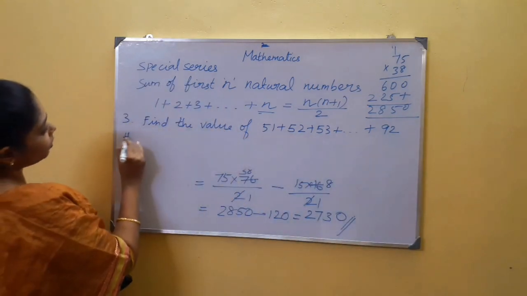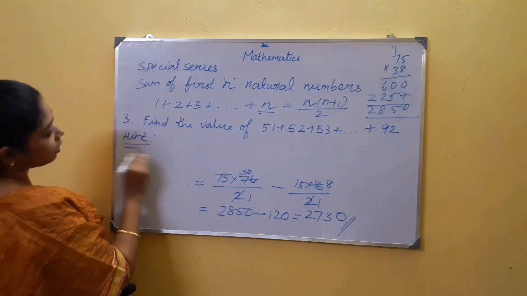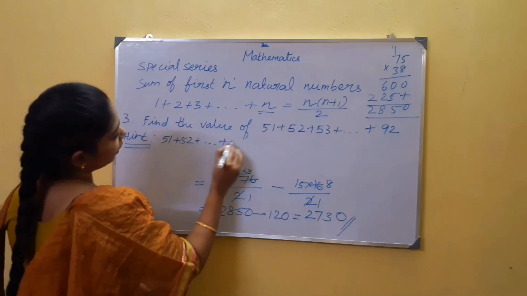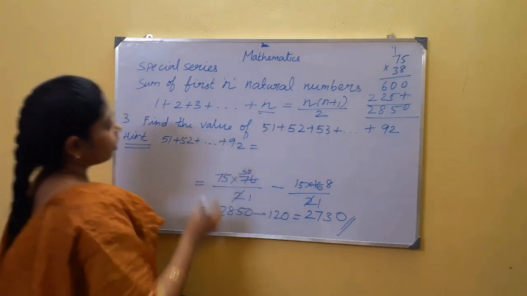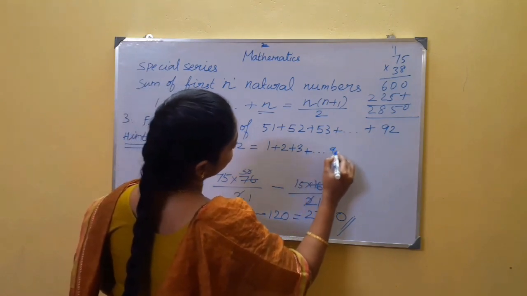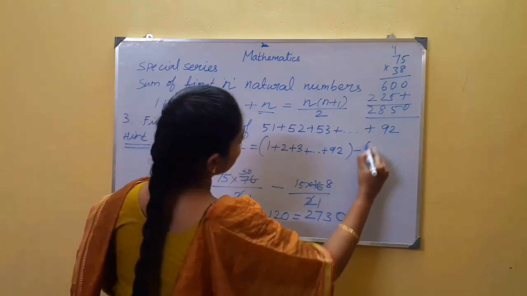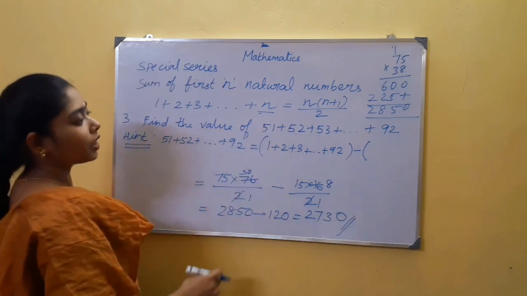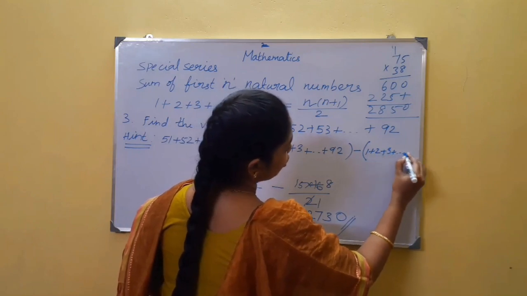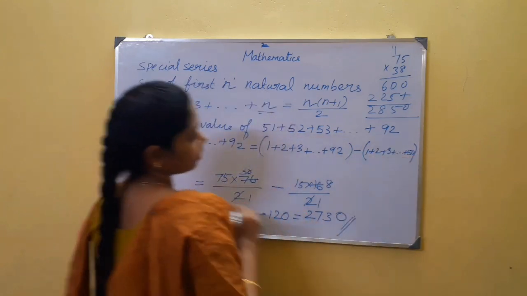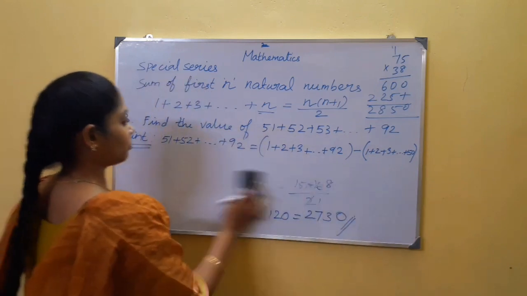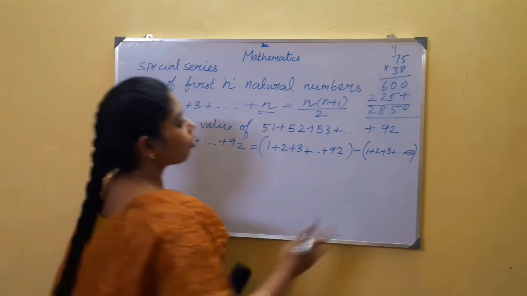So the hint of this problem is: 51 plus 52 goes on up to 92 is the sum of the first 92 natural numbers minus, since here it starts from 51, you want to subtract up to 50, the sum of the first 50 natural numbers. Now we can apply this formula and find the solution. This is the homework problem.